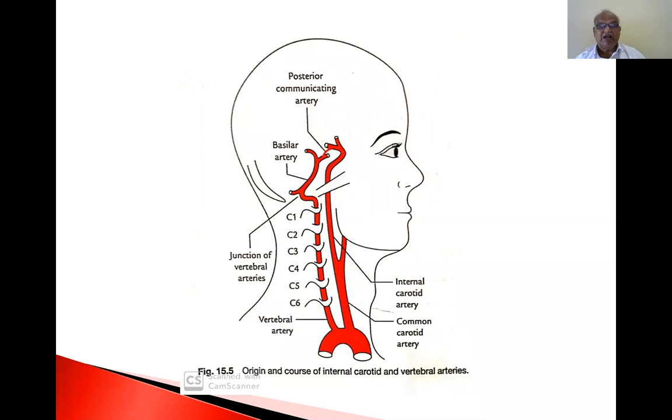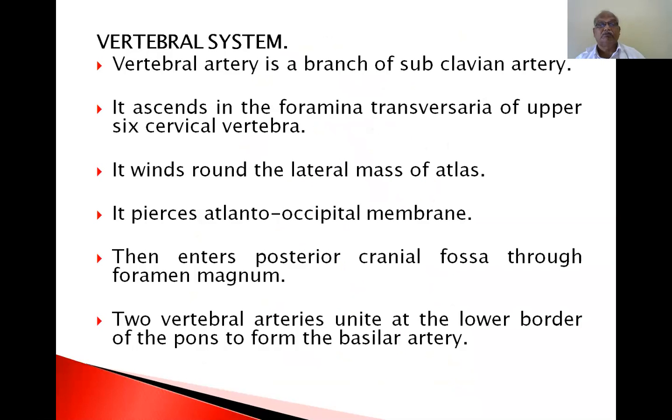So I have to tell you the vertebral artery course. Vertebral artery is a branch of subclavian artery. It resides in the foramen transversarium of the upper 6 cervical vertebrae. It winds round the lateral mass of atlas. It pierces the atlanto-occipital membrane.